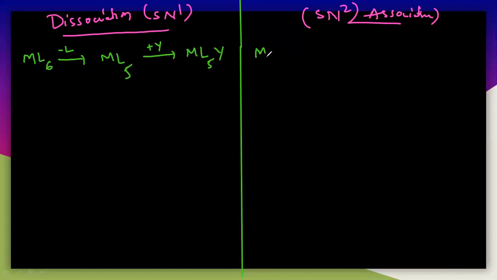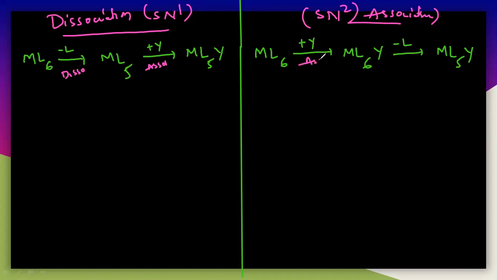In case of the association, this Ml6 forms a 7 coordinated complex like Ml6Y, and again finally this is Ml5Y. That means here plus Y minus L here. That is first association will take place, then dissociation will take place here. So here this is a dissociation, and then this is an association. Here it is first association, then dissociation. So this is a major difference here.